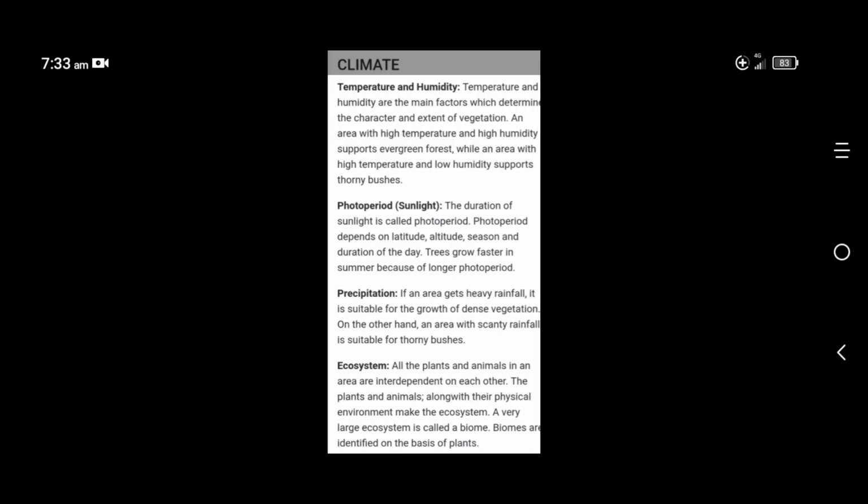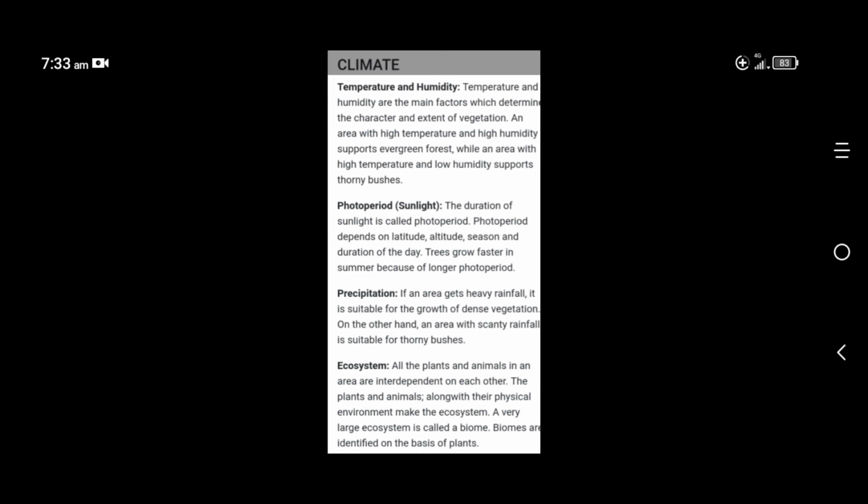Next, we want to study about the climate. Climate also affects the growth of vegetation. Temperature and humidity are the main factors which determine the character and extent of vegetation. Then photoperiod. Photoperiod is nothing but sunlight, and sunlight is very essential for the growth of plants. Then precipitation, rain. Heavy rainfall is suitable for the growth of dense, thick vegetation.